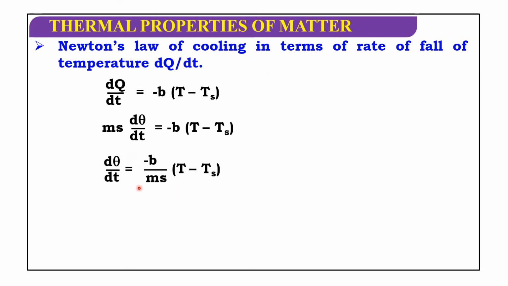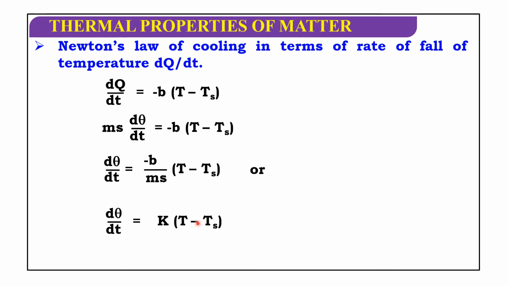So in the place of dQ by dt we are writing m s d theta by dt. So again this can be written as d theta by dt equals minus B by m s, where m s comes under division, times (T minus Ts),